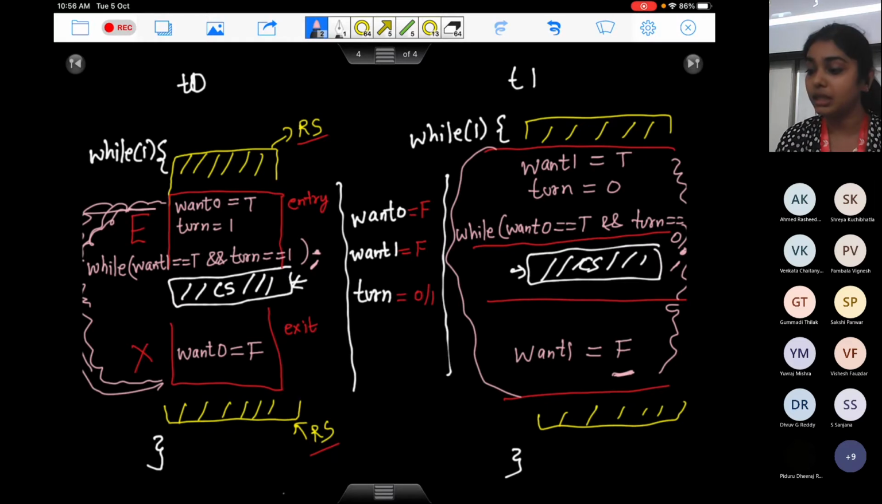If want1 is false, then you come here and see T0 can always execute. T0 will come out of this loop. T0 is only waiting if want1 is true and if turn equals to 1. So want1 is now false. So if T1 is in its remainder section, T0 can always execute. Similarly, if T0 is in its remainder section, T1 can always execute.